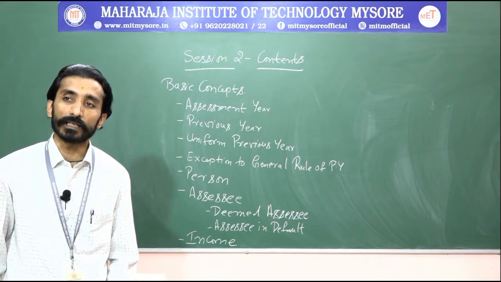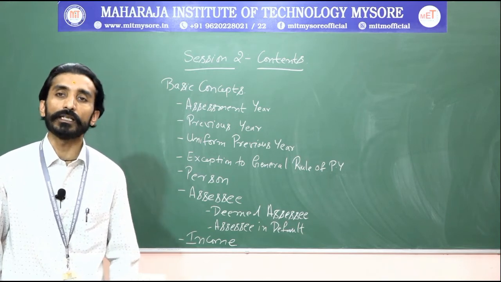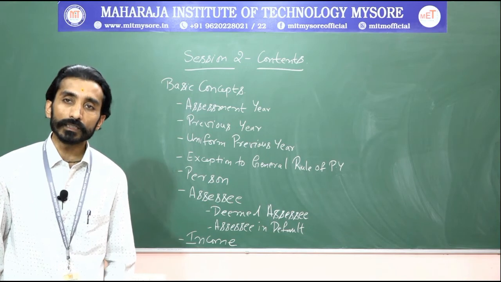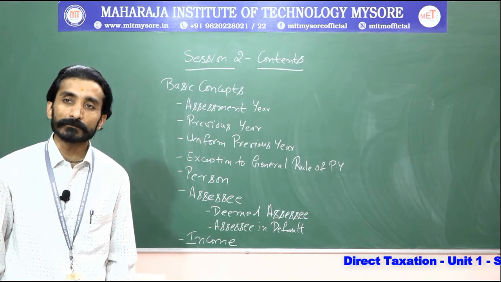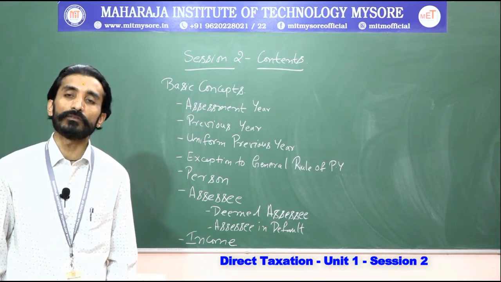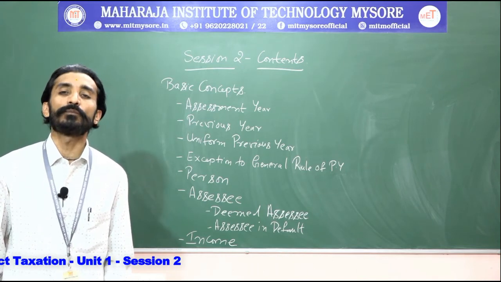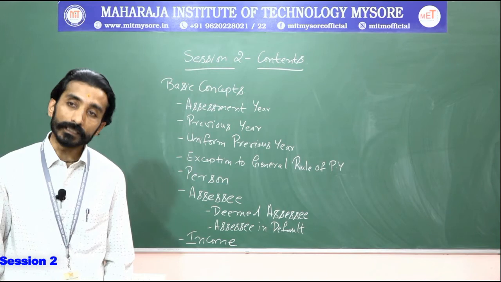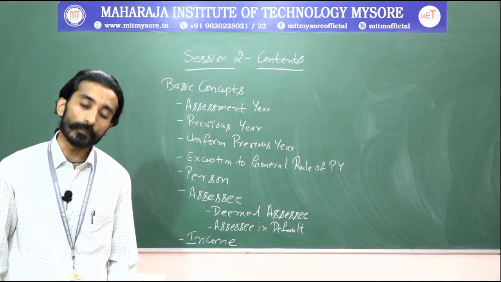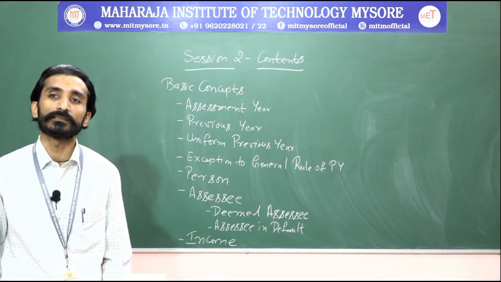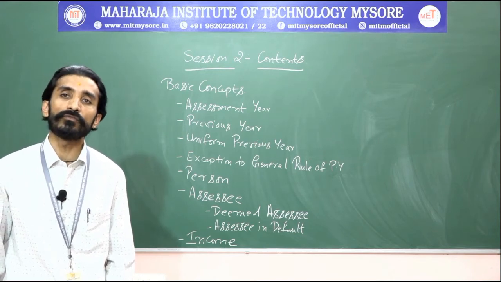Sometimes I will not pay the tax, I will become a defaulter. At that time any interest or any penalty will be levied on that. That particular time also I will be assessed by the income tax authority, so I will be said as an assessee. So in terms of your income tax act, what do you mean by assessee? Assessee means a person who is liable to pay any taxes or any sum of money, that is in terms of interest, in terms of penalty or anything under the tax. They will be assessed on 4 categories.